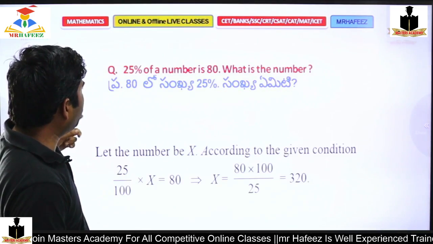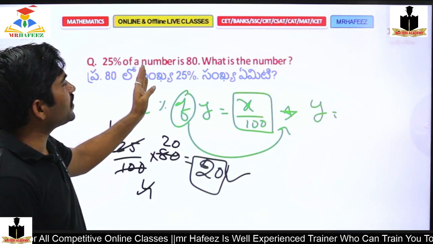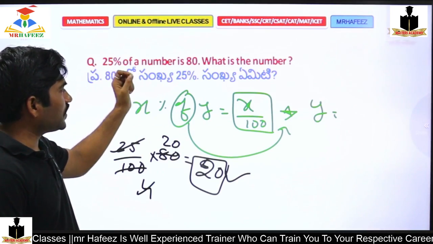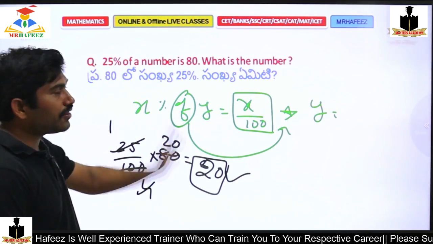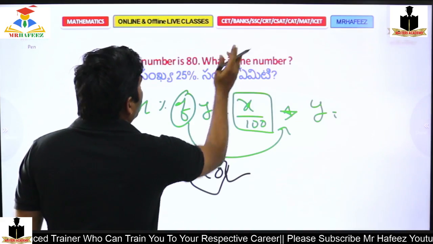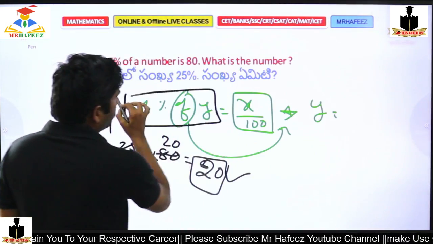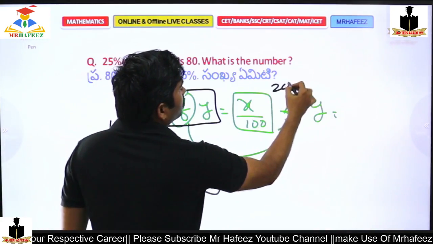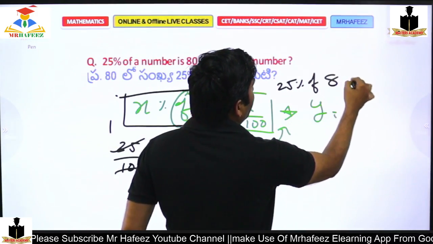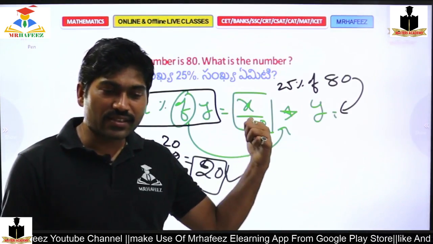Sir, 25% of... The question is different. 25% of a number is 80. Here the model is x percent of y, so 25% of 80 would be answered like this.